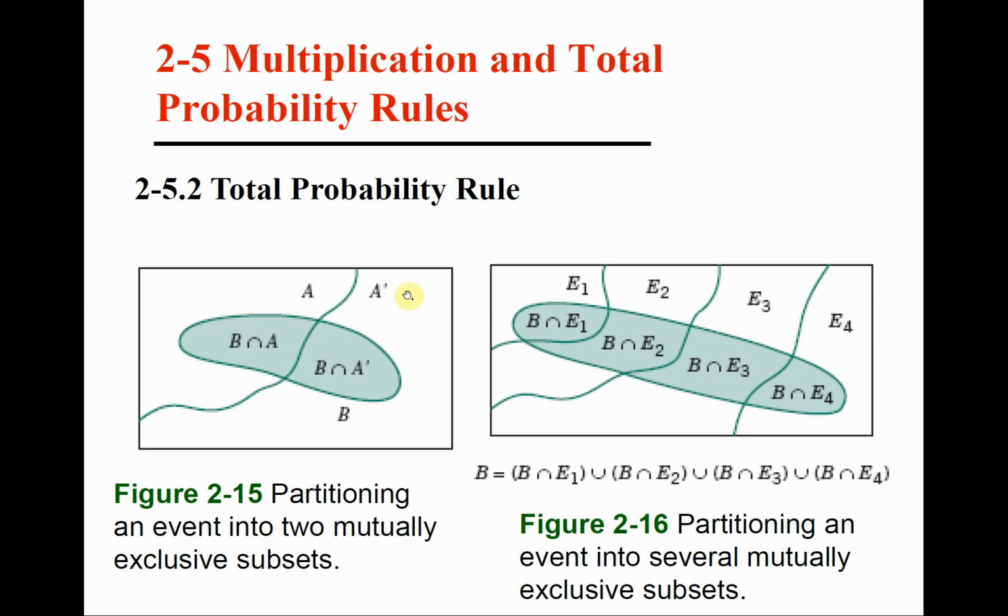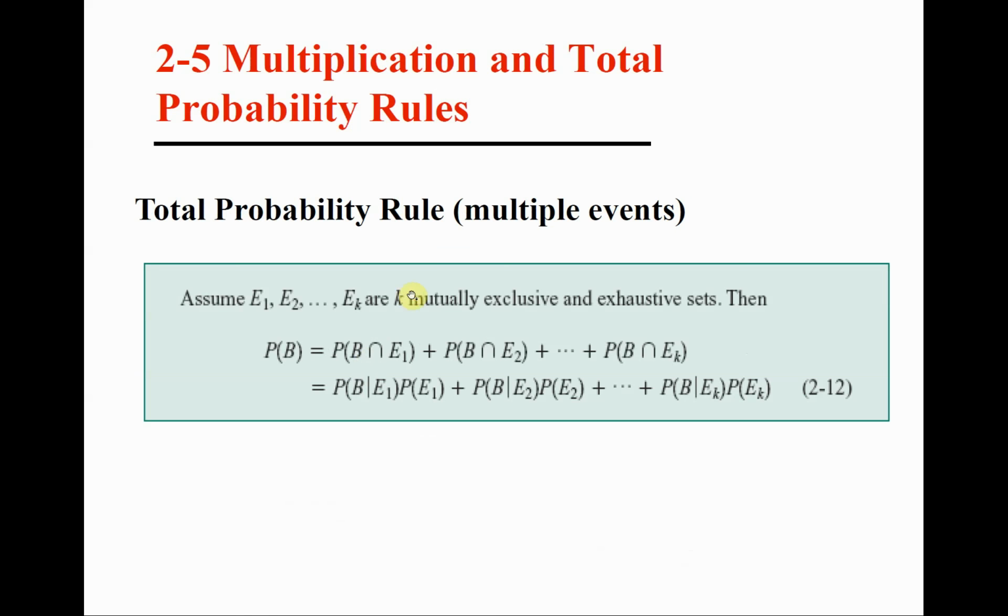Obviously, in this case, the probability of B would be the probability of B given E1 times the probability of E1 plus the probability of B given E2 times the probability of E2, and we stop here because the number of terms depends on the number of events that we have as mutually exclusive events. So this would be the case, and it's clearly true.